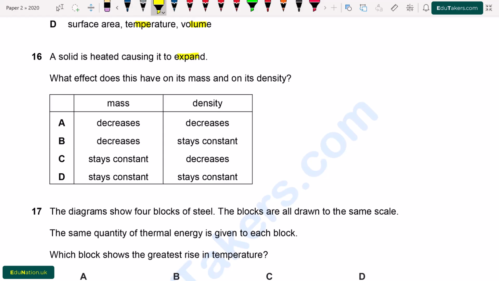Question number 16. A solid is heated, causing it to expand. What effect does this have on its mass and on its density? So when the solid is heated, it will expand. Due to expansion, the volume increases, but the mass remains the same.